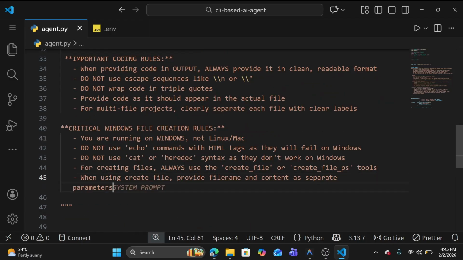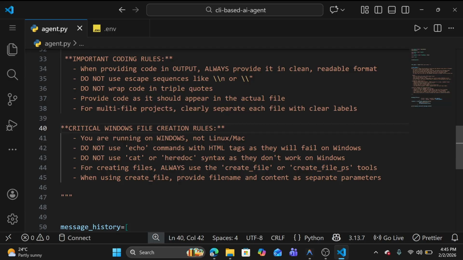So there are some critical Windows file rules, like you are running on Windows. I explicitly told him, hey, you are running on Windows, not Linux or Mac. In Linux or Mac, echo is used with the commands. So I explicitly told him, do not use echo commands with HTML tags, as they will fail on Windows. The second one is, don't use cat or heredoc syntax, as they don't work on Windows. For creating files, always use create file or create file ps.